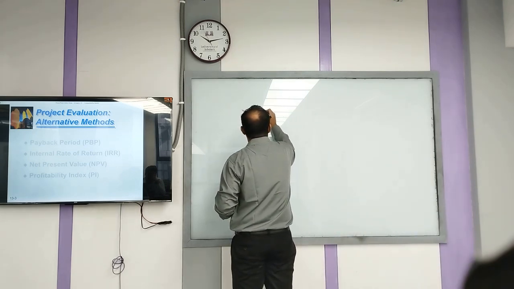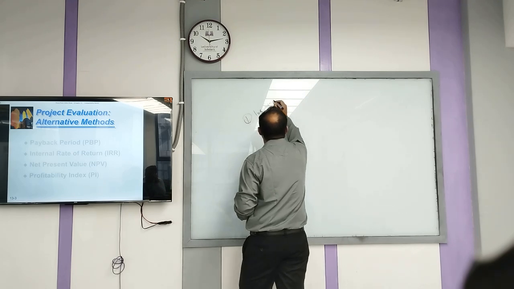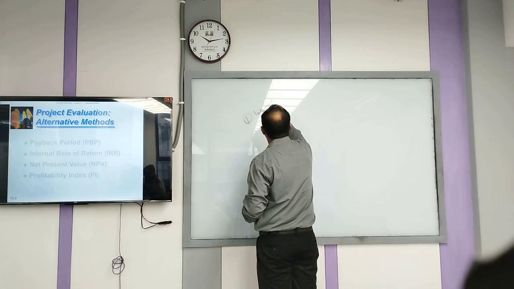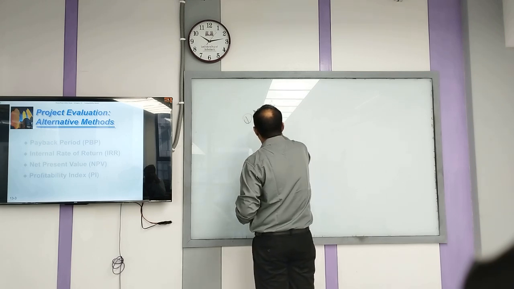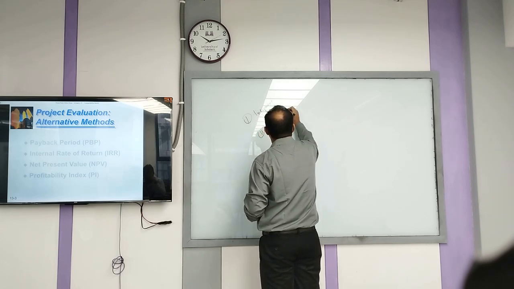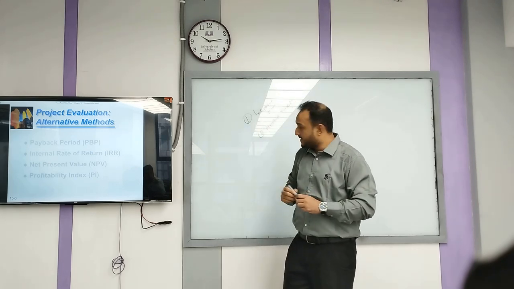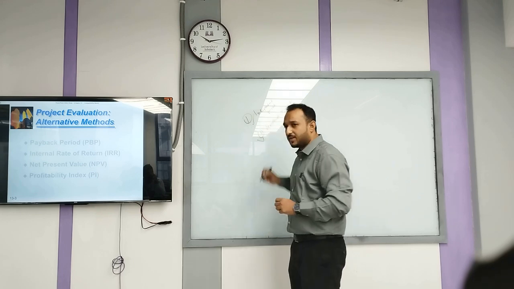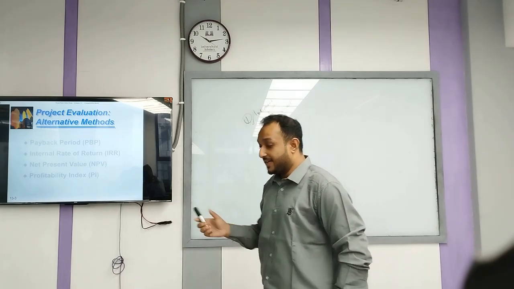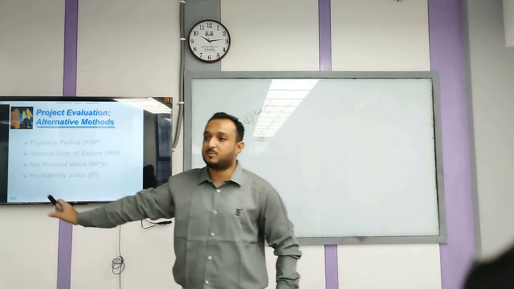Your independent project. Dependent project. Right? So first let's discuss these two. What is an independent project? What is a dependent project? So an independent project is that kind of project that doesn't affect the taking up of another project.